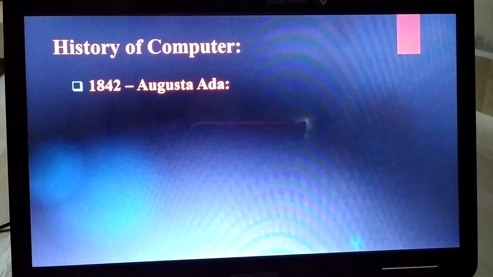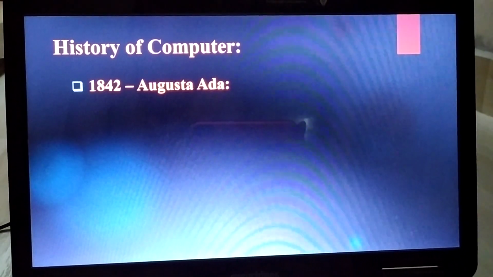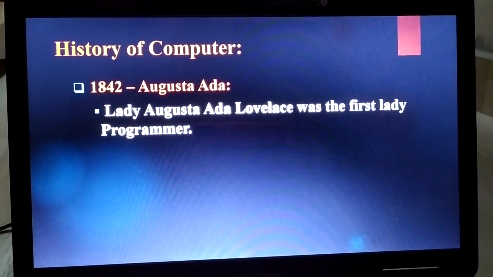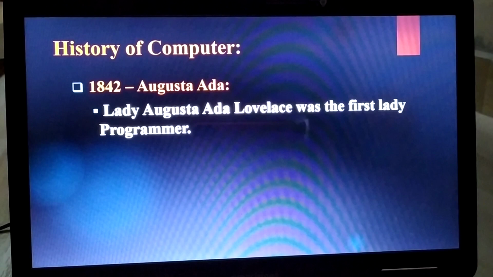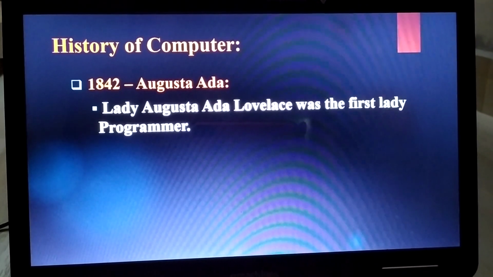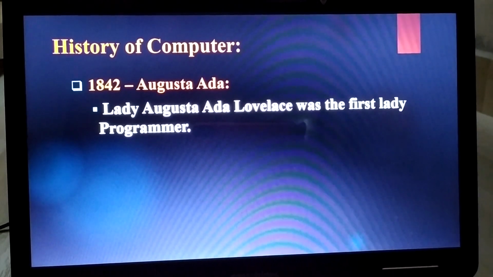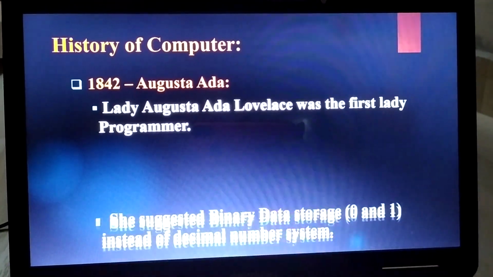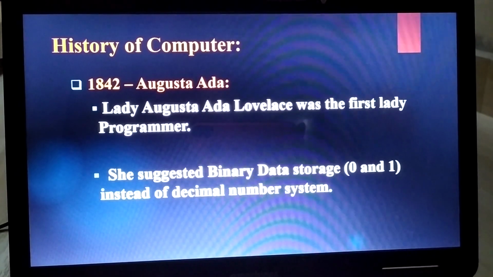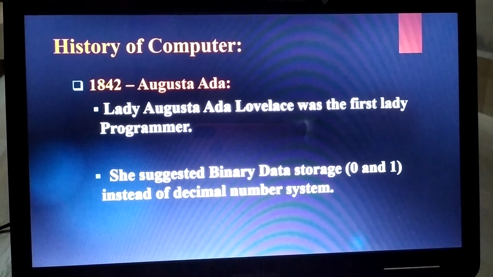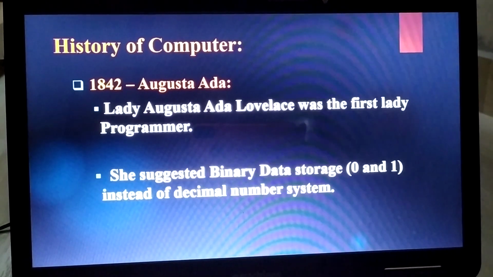Next, Augusta Ada. Lady Augusta Ada Lovelace was the first lady programmer and she suggested binary data storage, that means 0 and 1, instead of the decimal number system.